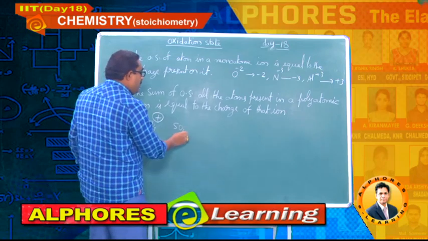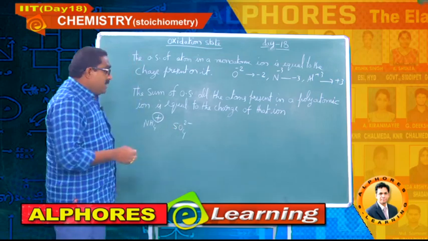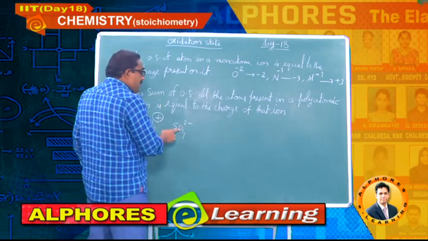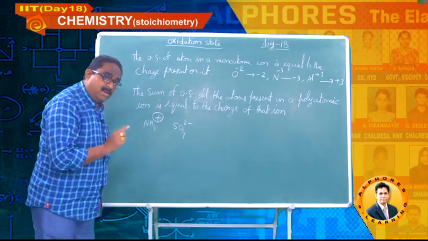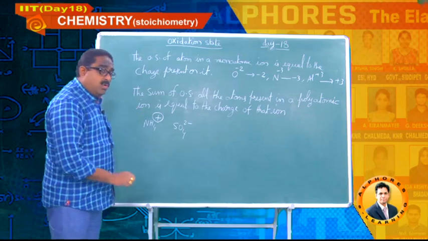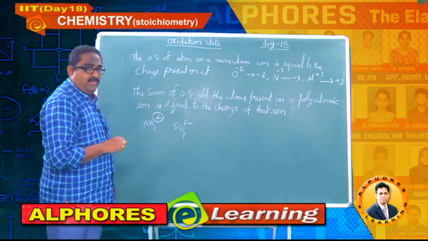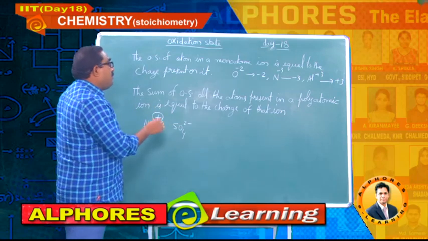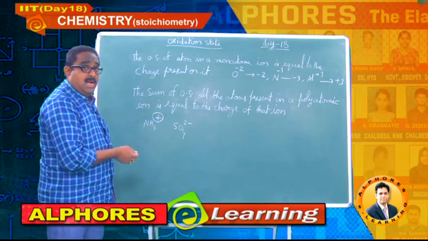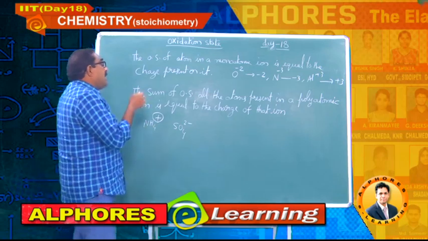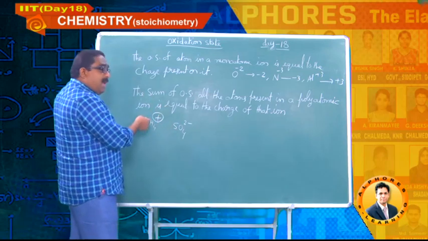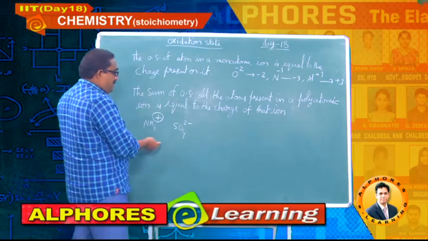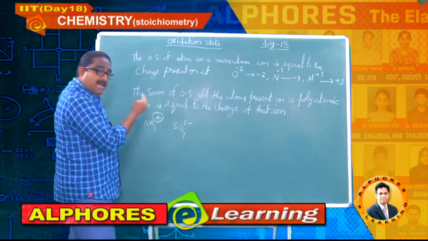Say for example, the sulfate ion: the oxidation state of sulfur plus 4 times the oxidation state of oxygen should be equal to -2 finally. Why am I not giving the example and calculation here? Because I have to go through some more rules, and after considering all those rules, then only I can show you the calculation as an example. Okay, students? Meanwhile, please note it down, and then I will go for the next rule.